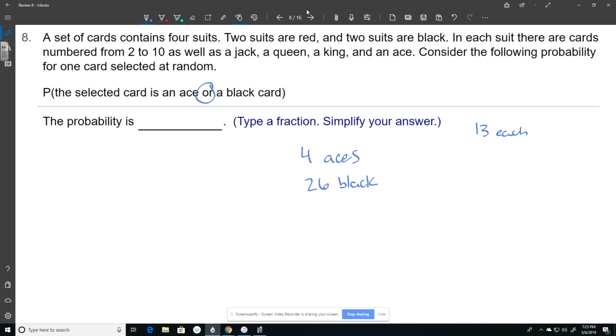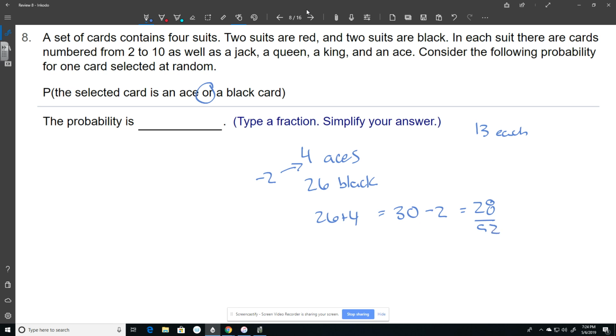Here's where you need to be careful. Normally, you would just take the aces and the blacks and add them together, and that would be your number on top. What we need to be careful of is 2 of those aces are also black, which means I counted them twice. So I've got to subtract the 2 that I counted twice. So there's actually only 28 black or ace cards because 2 of the black cards are aces. And that's out of a total of 52 cards.